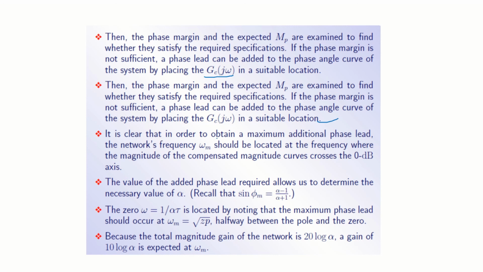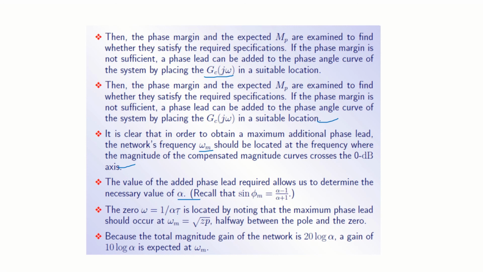It is clear that in order to obtain maximum additional phase lead, the network frequency omega m should be located at the frequency where the magnitude of the compensated magnitude curve crosses the 0 dB axis. Gain crossover, right? The value of the added phase lead required allows us to determine the necessary value of alpha.